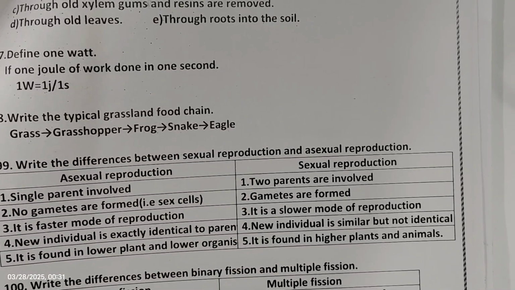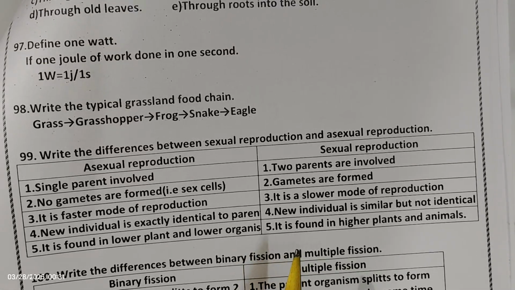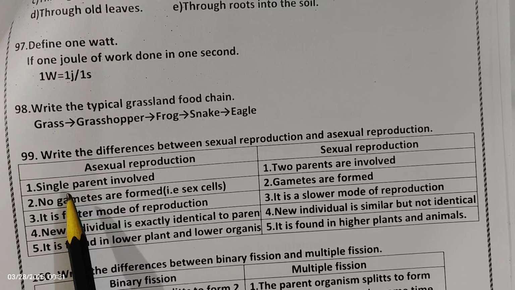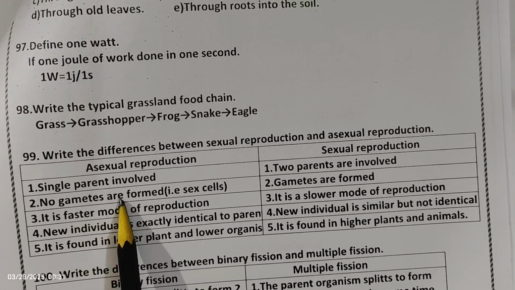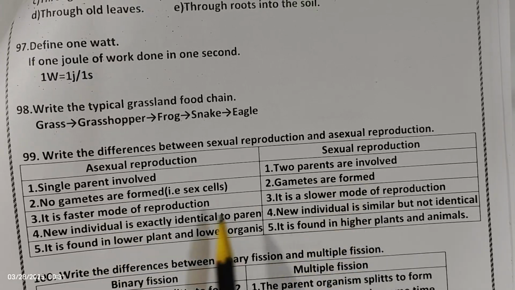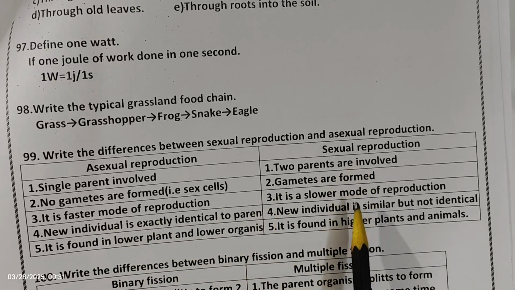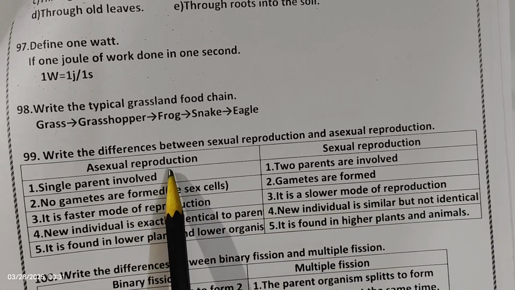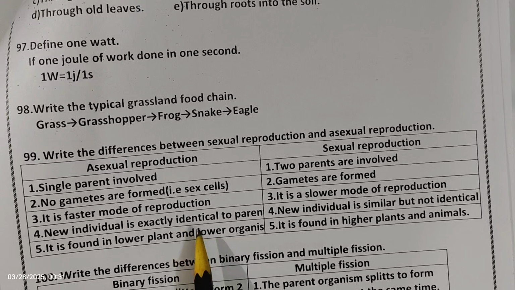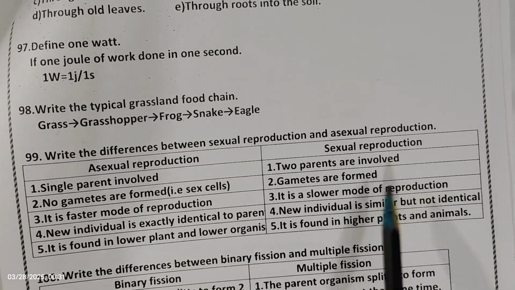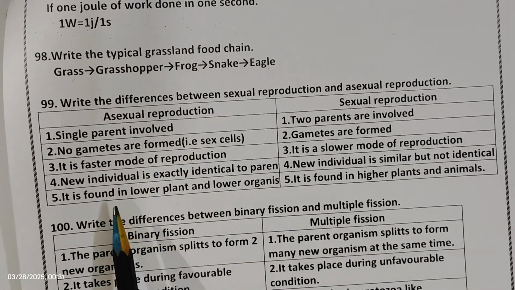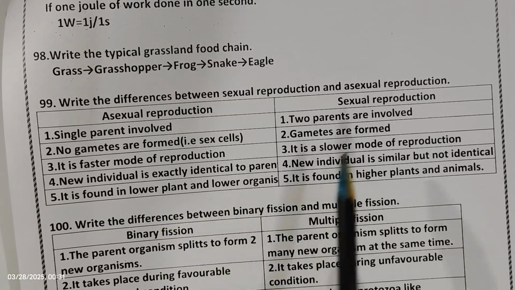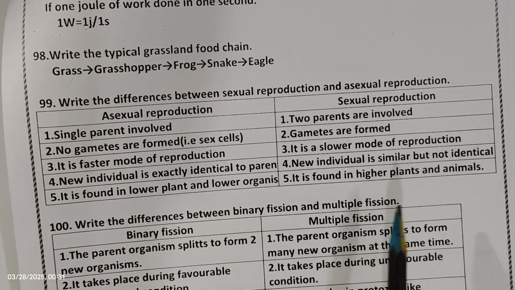So the next question, differences between asexual and sexual reproduction. Asexual reproduction involves single parent. Sexual reproduction involves two parents. Asexual reproduction, no gametes are formed. Sexual reproduction, gametes are formed. Then asexual reproduction, the fastest mode of reproduction, and sexual mode, it is slow mode of reproduction. Under asexual reproduction, new individual is exactly identical to the parent. With sexual reproduction, new individual is similar but not identical. Asexual reproduction, it is found in lower plants and lower organisms. Sexual reproduction found in higher plants and animals.